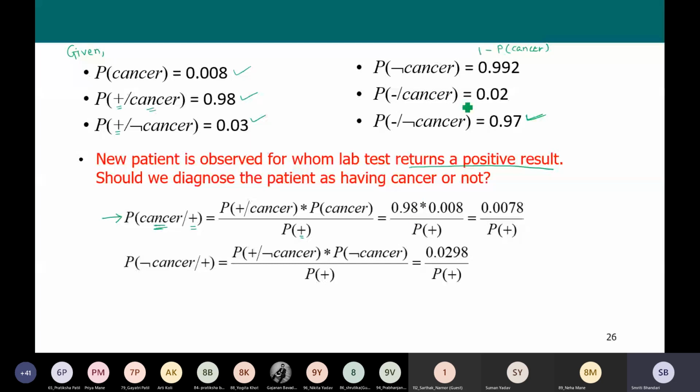By substituting probabilities, we come up with this quantity: 0.0078 divided by probability of positive.